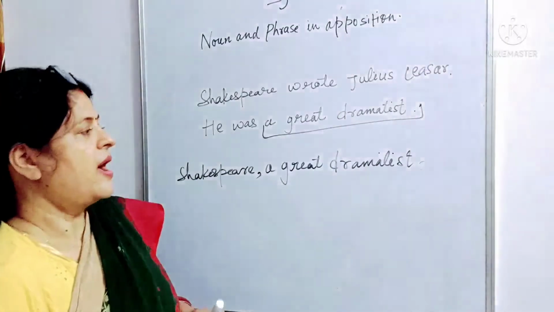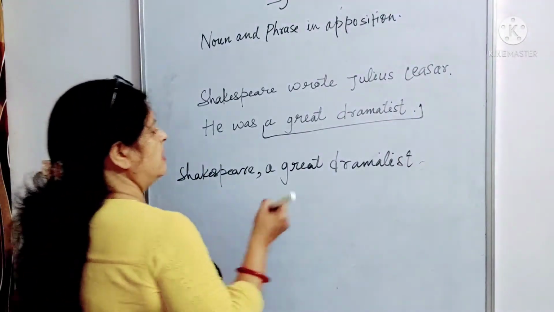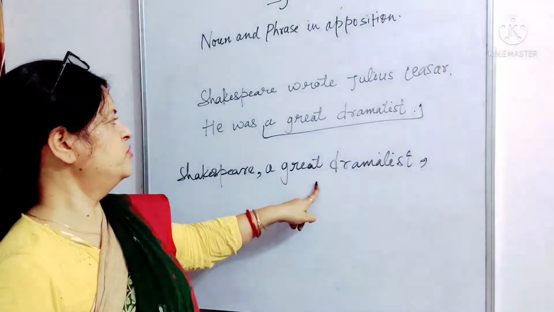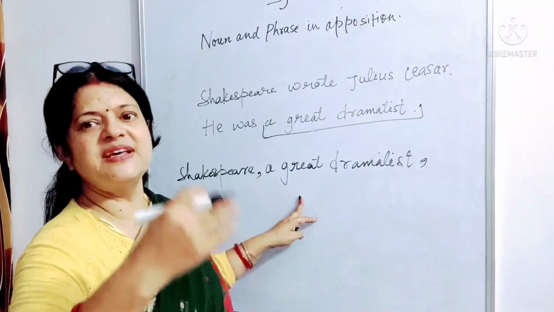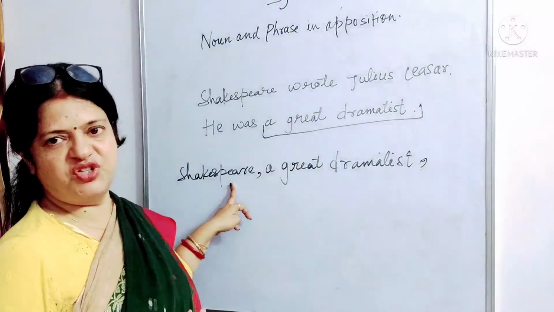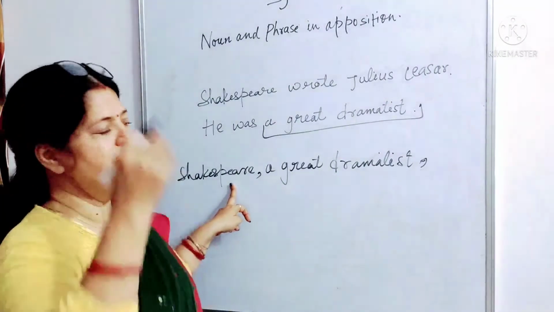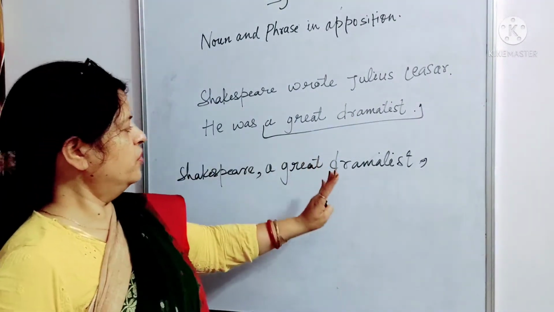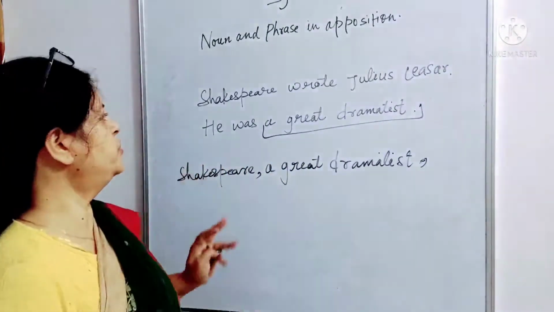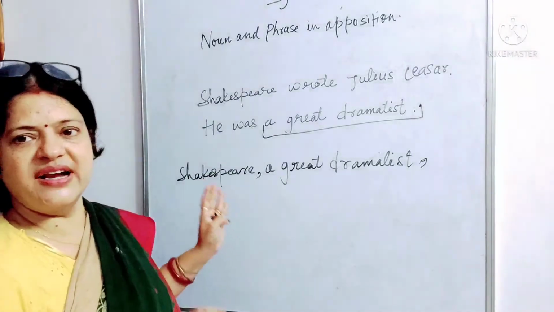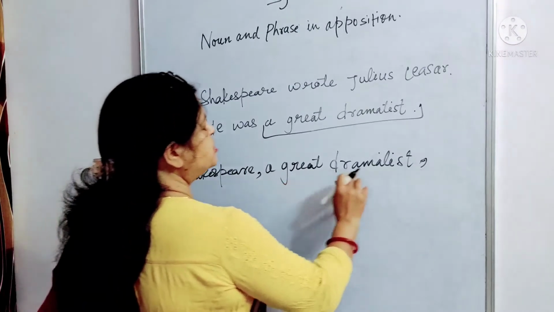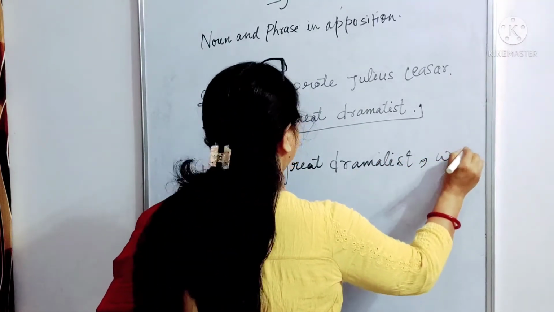ठीक है. And what we'll do then, after putting this apposition, this is called apposition. Apposition means, you know, to keep side by side. So I have kept this phrase beside this subject, Shakespeare, or noun, and once we put the apposition right beside the subject, what we need to do is start our sentence with a verb. So Shakespeare, a great dramatist, was,